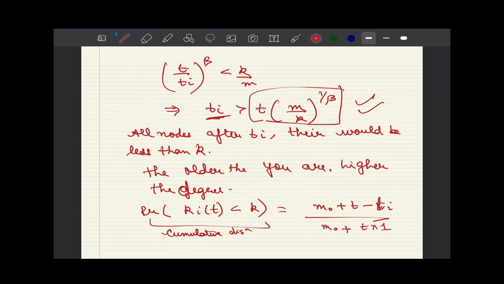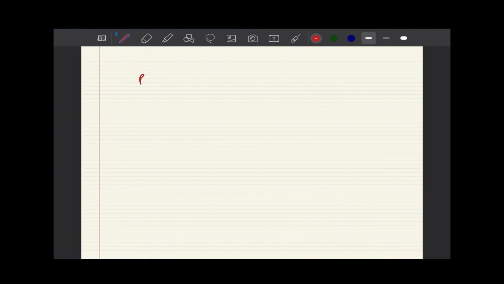Now if we look into this expression, we can write this as probability of k_i less than k equal to 1 minus t_i upon m_0 plus t.